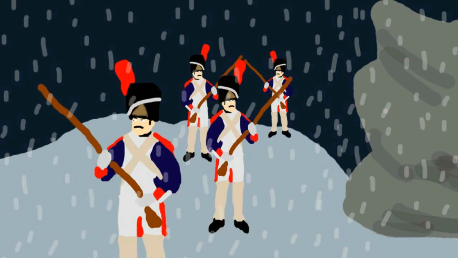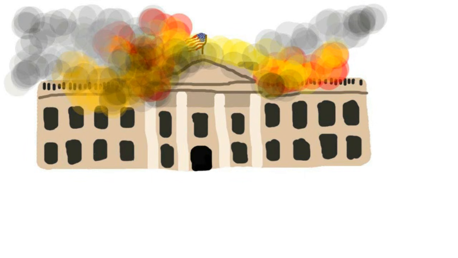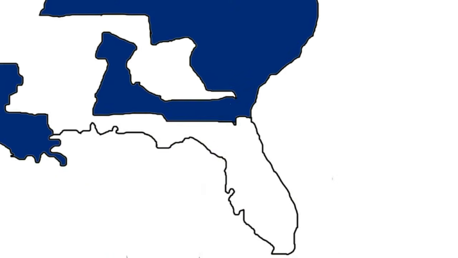This allowed Britain to focus on defeating the US. British troops landed in Chesapeake Bay, took Washington, D.C., and infamously burned down the White House. In the South, the British were funding the Red Stick Creek against the Americans in the Creek War. However, by August 1814, under Andrew Jackson, the Americans managed to defeat the Creeks and take over a vast amount of land. In September 1814, the British moved into Maine successfully.